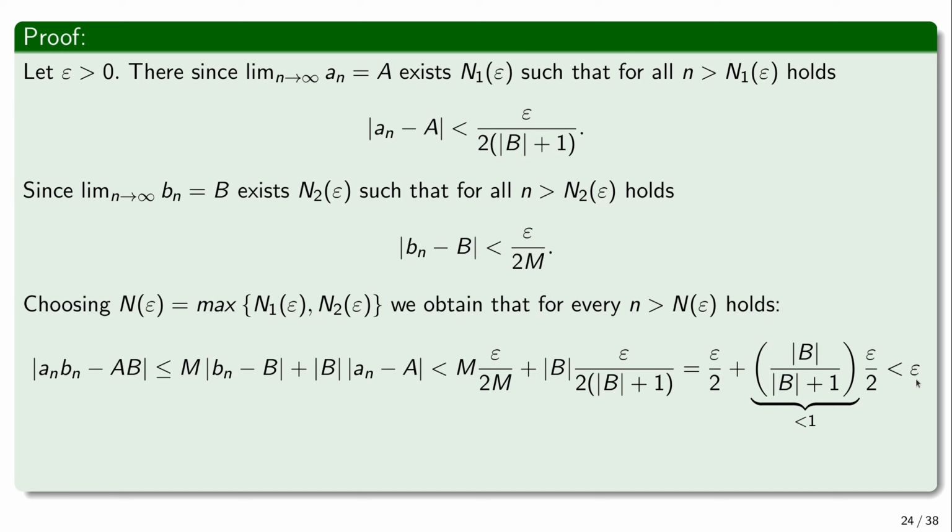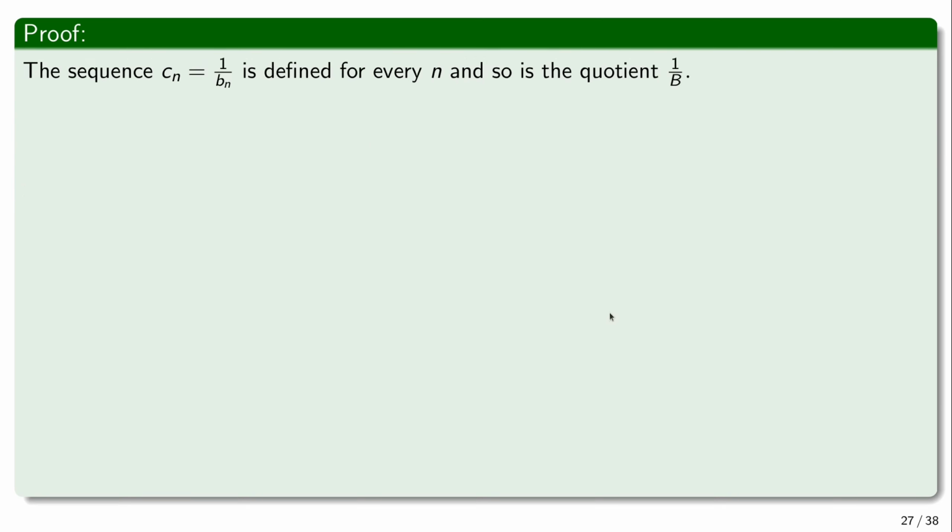So we have shown that for every epsilon there exists this n of epsilon such that for every n that is greater than n of epsilon, the difference anbn minus ab is going to be smaller than epsilon. Okay. So finally, now we're going to prove the result for the quotient.